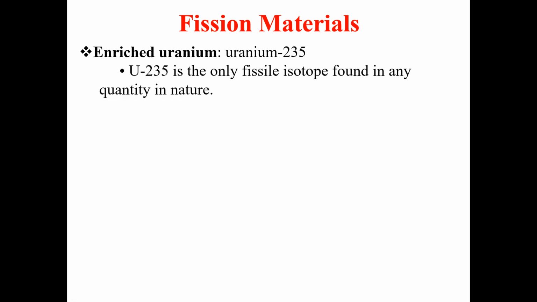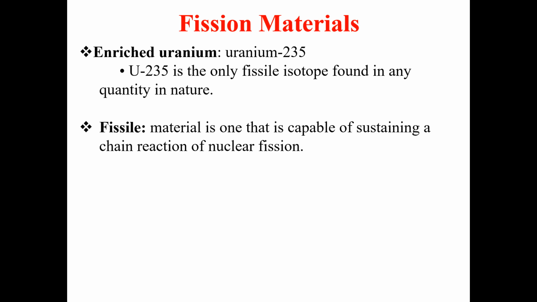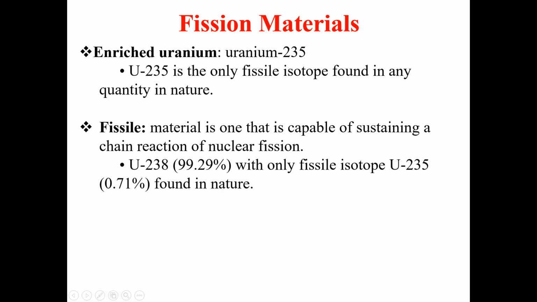So what is uranium-235? Uranium-235 is an isotope of uranium-238, which occurs naturally. It is the only fissile isotope found in any quantity in nature that can induce fission when we hit it with a projectile, a neutron. So what is a fissile material? A fissile material is one that is capable of sustaining a chain reaction of nuclear fissions.